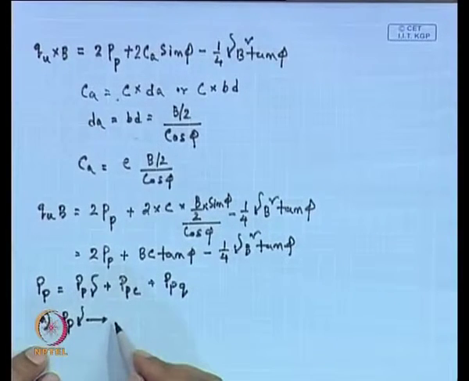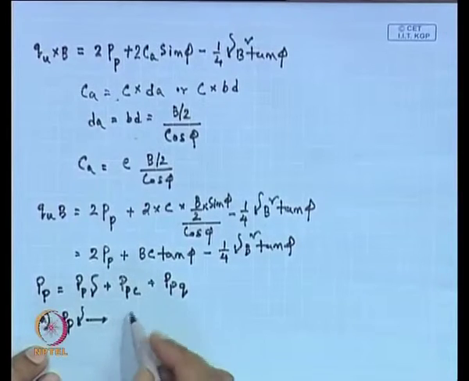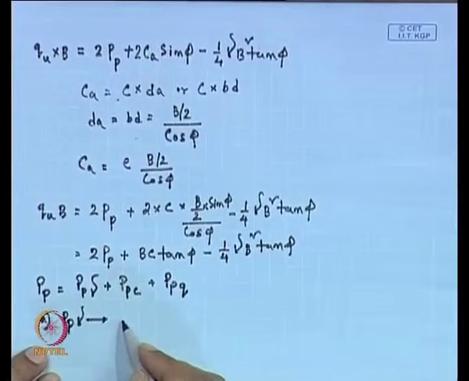So, this is produced by the weight of the soil, in which it is assumed the soil is cohesionless and has negligible surcharge.